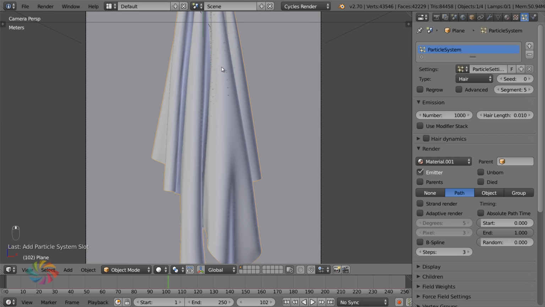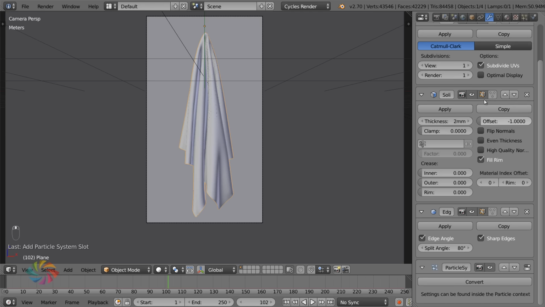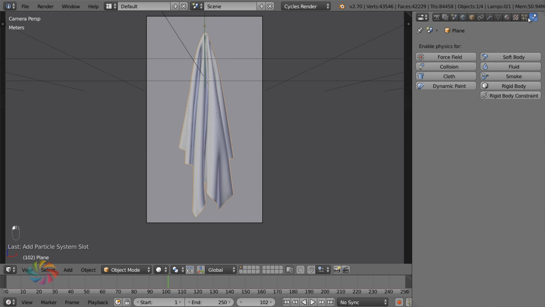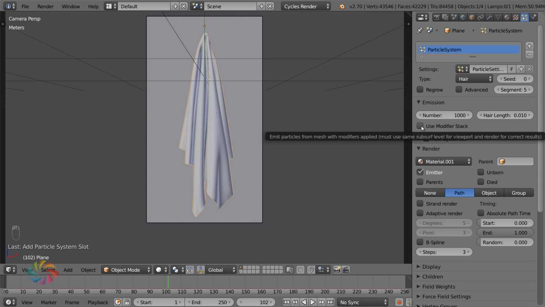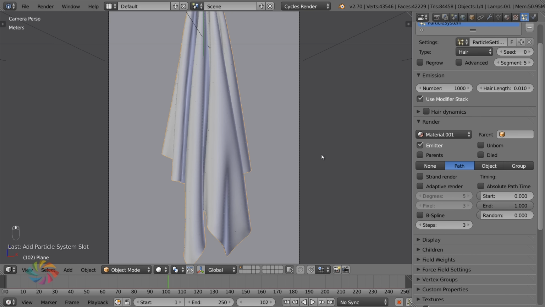Now, if you notice, you'll see that on this mesh here, the fur is only applying to one part of it. That's a sort of bug in Blender, where because we've got a whole bunch of modifiers here, it's only applying to part of the mesh. So in the particle system, you need to check use modifier stack. And now it's applying over everything. Anyway, I've been told that bug is going to be fixed soon.